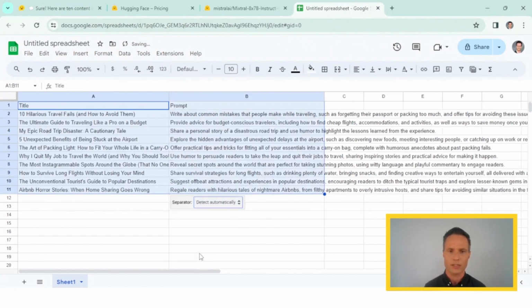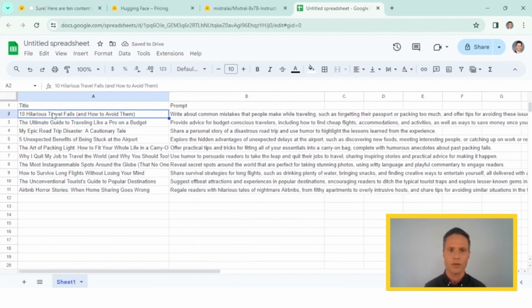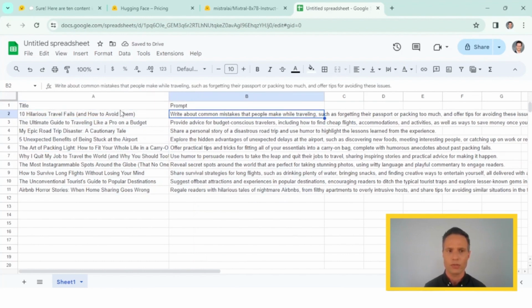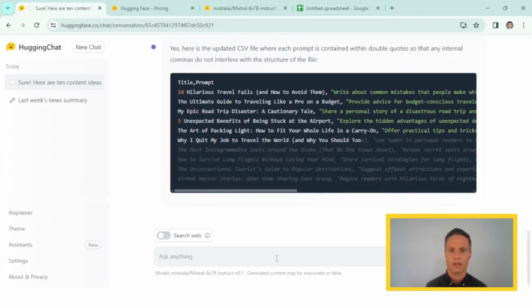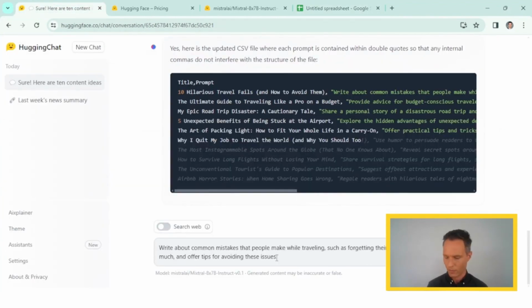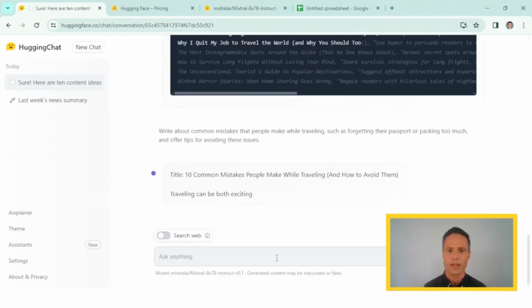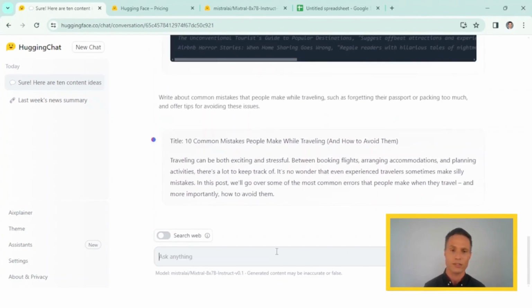I'm splitting the text into columns. I have the title of my post and I have the prompt. And then I can use this prompt, put it back into Hugging Face and generate the actual blog post. I'm just going to copy that here, go back to Hugging Face and paste in the prompt that it just generated for me. And now I'm generating the content idea that I just asked it to write.